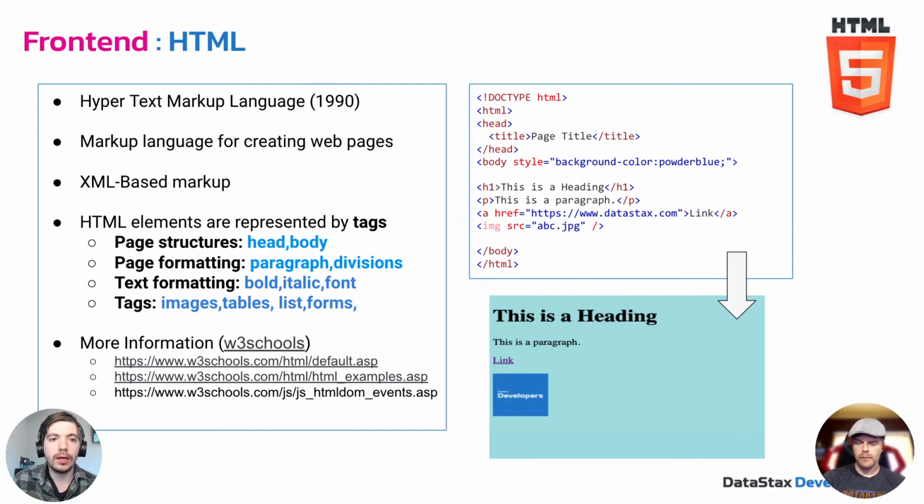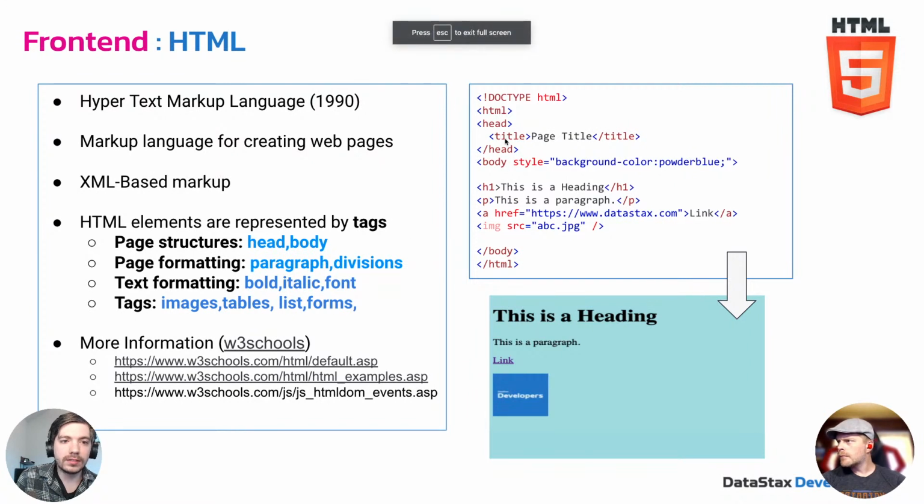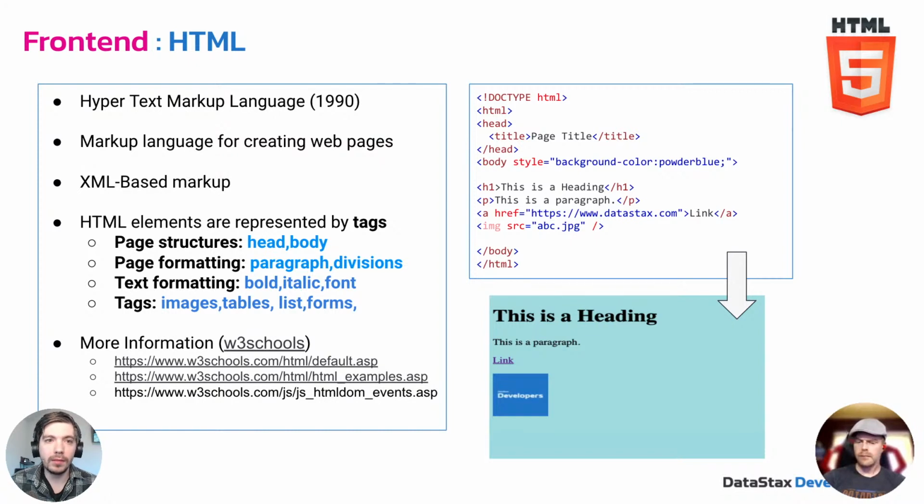Elements are defined by using tags. As you can see, you have the head brackets, the title brackets, then the page title, and then the closing tag. That defines that element as a title. Then there are structure-based tags, the head and the body. You have page formatting, paragraphs, divisions, text formatting, some basic styling, and other useful tags for defining an image or a link or whatnot.